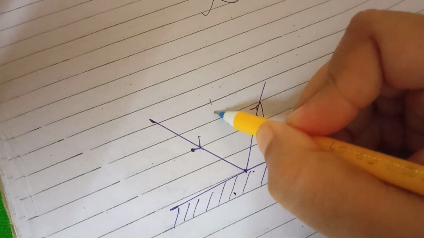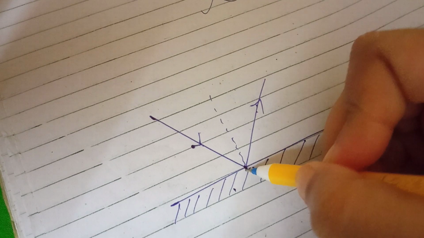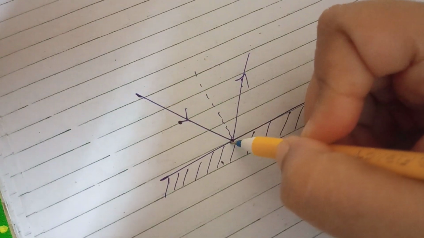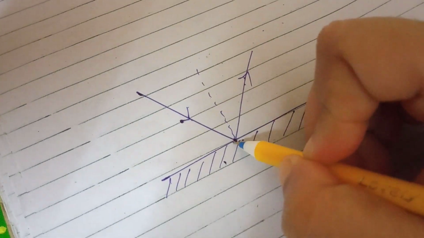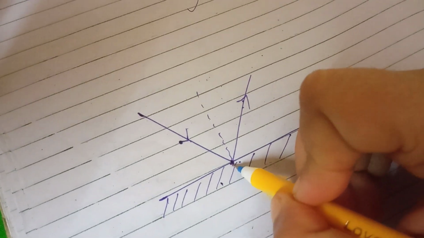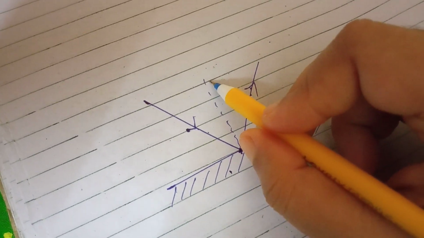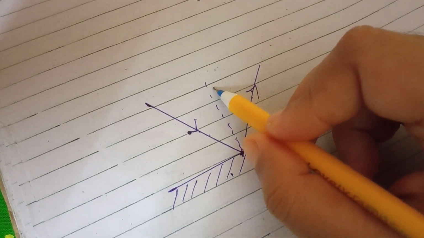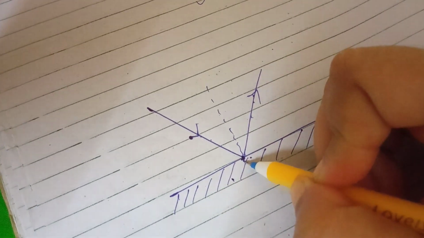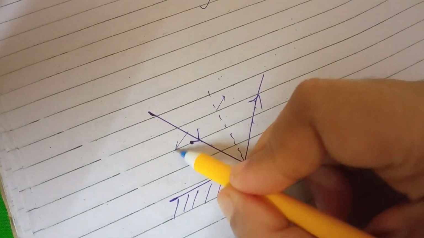The point where the incident ray strikes the surface is called the point of incidence. The point on the reflecting surface where the incident ray strikes and bounces off is known as the point of incidence. Now if you draw an imaginary line perpendicular to the reflecting surface at the point of incidence, then this is our normal. So this is the normal, this is the incident ray, this is the reflected ray.